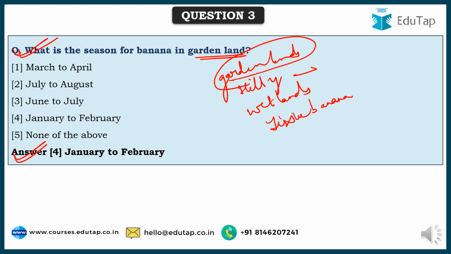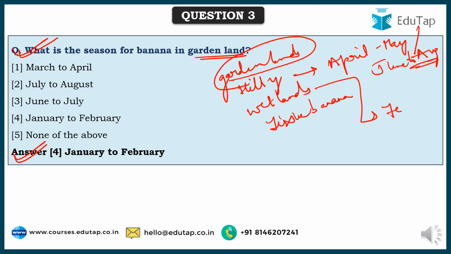And in hilly areas, either April to May or June to August. This is the time bananas can be grown. When it comes to wetlands, here it is Feb to April or April to May. This is the time this can be grown. And tissue culture, the bananas that have been raised through tissue culture, that is a vegetative propagation.